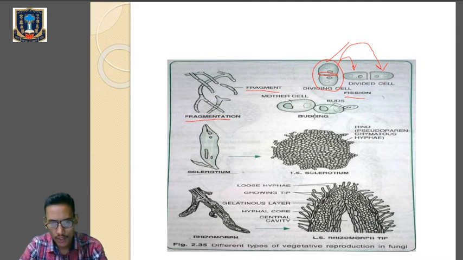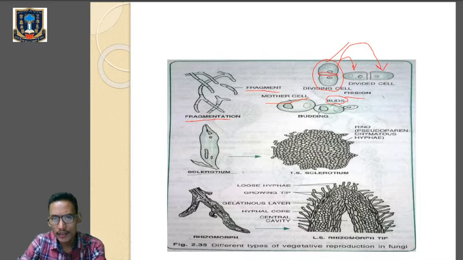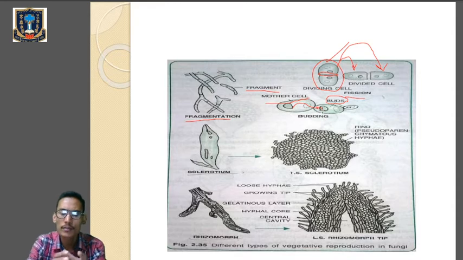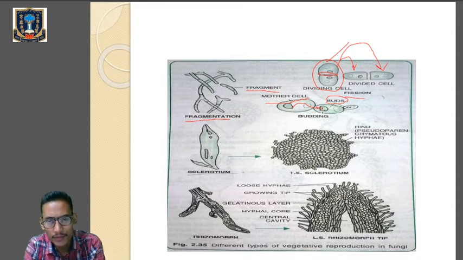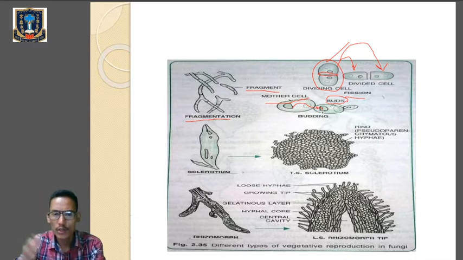Look at budding. In budding, can you see the bud over here? A small bud will appear. This is the mother cell. A small bud will appear on the mother's body, and that bud will keep on growing. The nucleus will divide mitotically, and that nucleus will also be given to the bud. The bud stays attached to the parental cell until it matures. When it matures, it will detach from the parental body and grow into a new one.